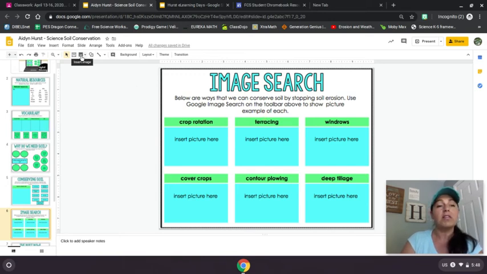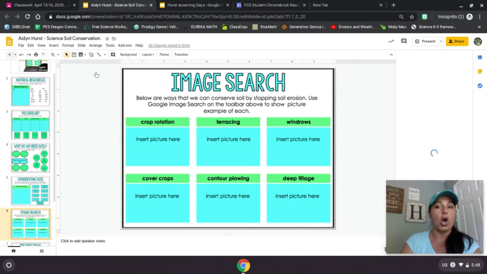So what that is, the easiest way to do it is click right here where it says insert image. It looks like a little gray box with 2 mountain peaks in it. When I click there, I'm going to go to search the web. It's automatically going to have you search through Google. So then you come over here on the right, see Google search, and I'm going to type in exactly what it says right here.